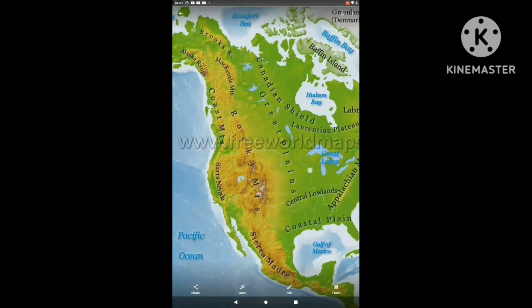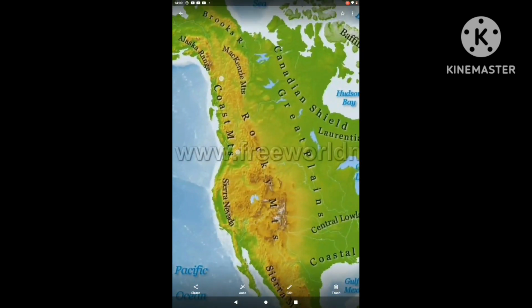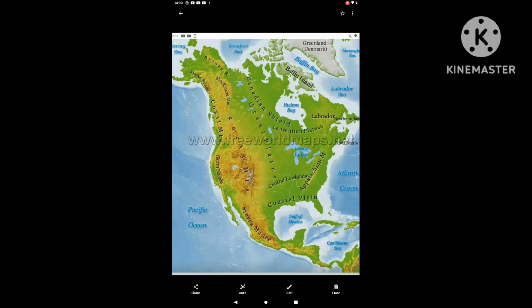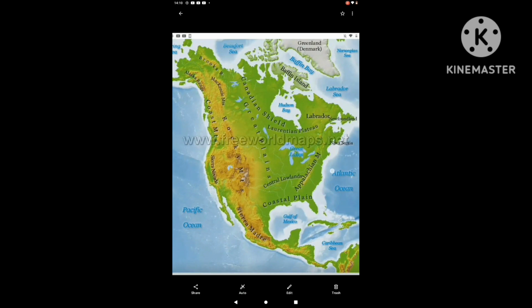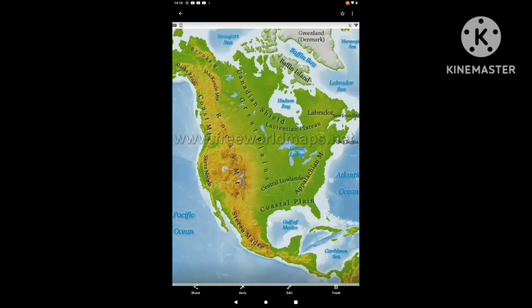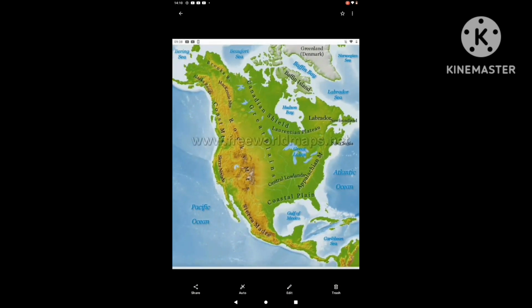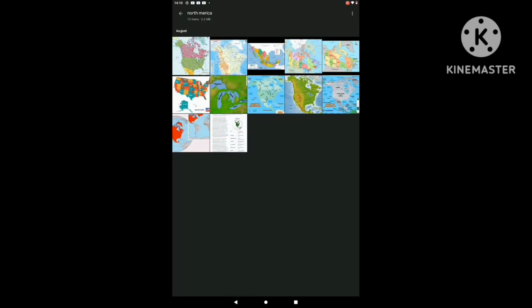Now I'm going into further detail. So you look at the map. It is totally a mountain map. You can see there is the Brooks Range and Alaska Range. They are in Alaska. Mount McKenzie is in Canada. Mount Logan is the second highest peak, that is in Canada. Coastal Range, Cascade Range. If you come to the lower side, there is the Rockies Mountain and Sierra Madre. It is part of the coastal range, and in the south it is called Sierra Madre. You can see the Appalachian Mountain on the eastern side, and there is also the Labrador mountain.